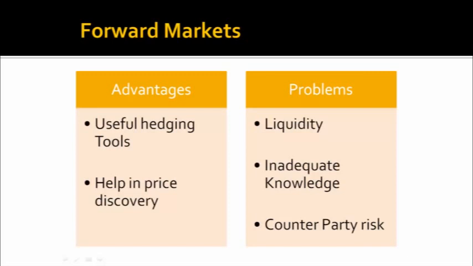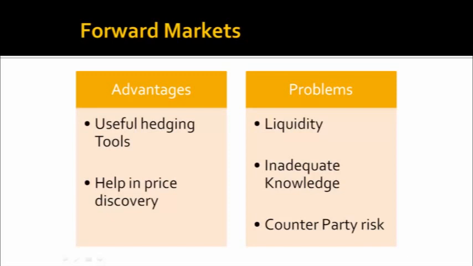They are as per the requirement of the trader, not standardized. So it's an agreement between the farmer and the baker for delivering 50 tons of wheat as per their own requirement. So a third party cannot even enter into that contract because it might not be as per his requirement. And there is a possibility that either party is not in the position to pay back that amount after 6 months, because both the things, the delivery and the price, are not transacted at the same time. So that uncertainty is there, which causes a problem of liquidity.